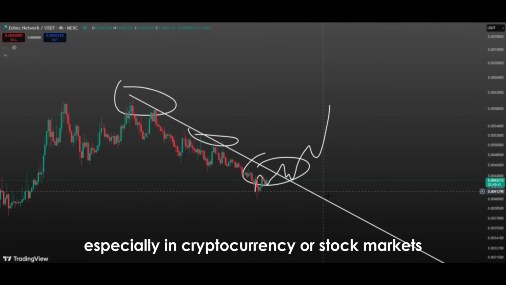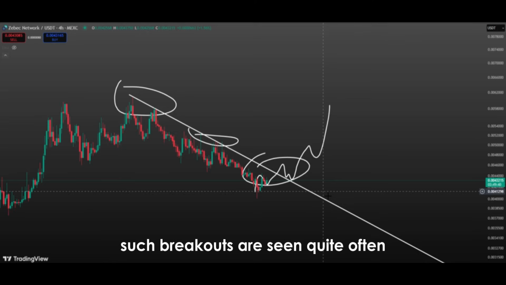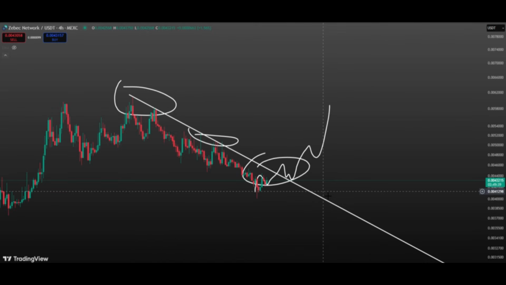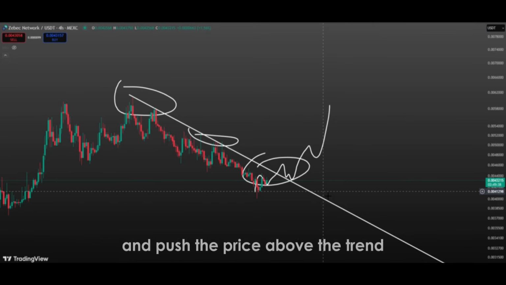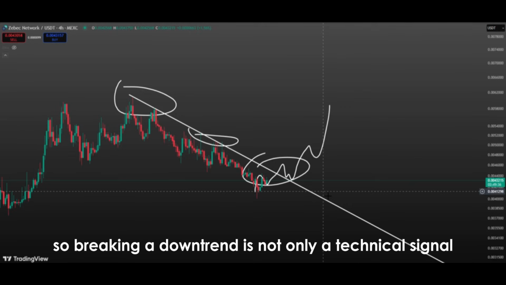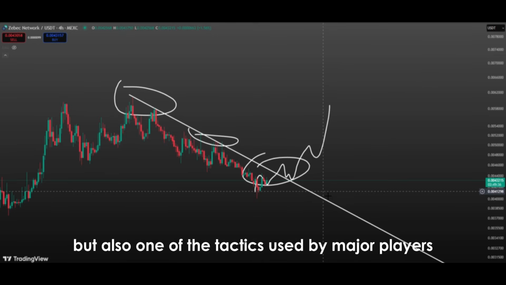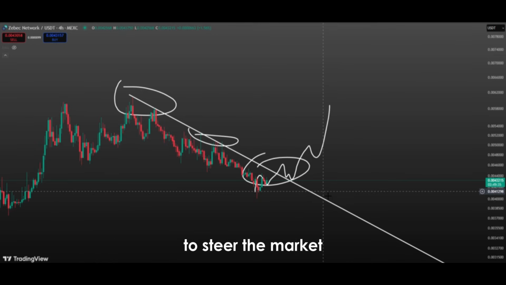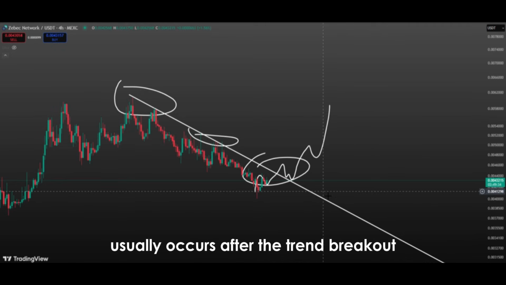Especially in cryptocurrency or stock markets, such breakouts are seen quite often. A long downtrend discourages investors and many leave the market. But at this point, major players step in and push the price above the trend. As a result, small investors also start re-entering the market. This cycle drives the price up quickly. So breaking a downtrend is not only a technical signal, but also one of the tactics used by major players to steer the market. Another important point is that a pullback movement usually occurs after the trend breakout.